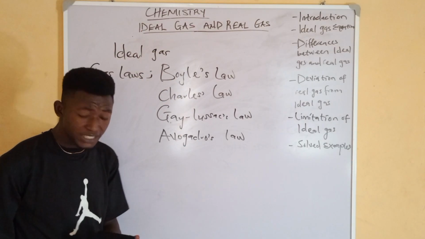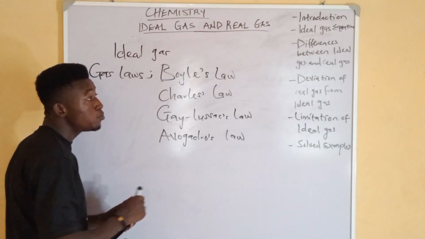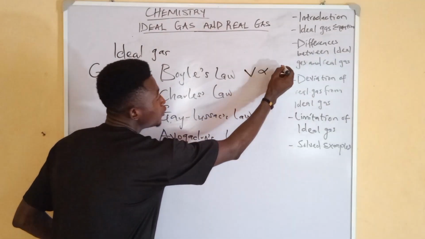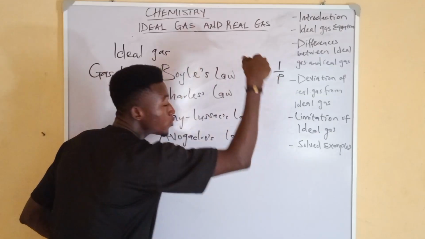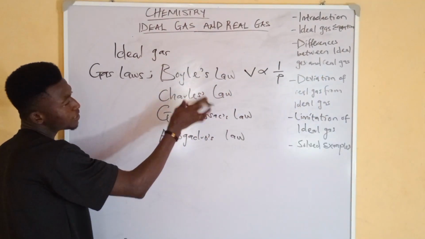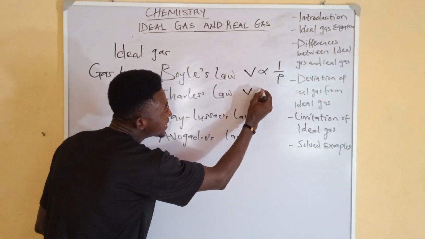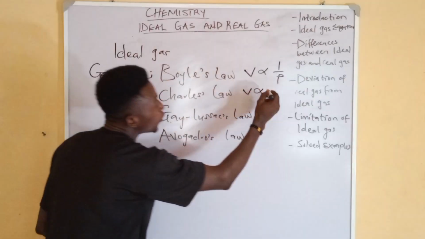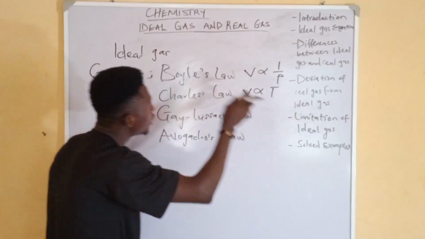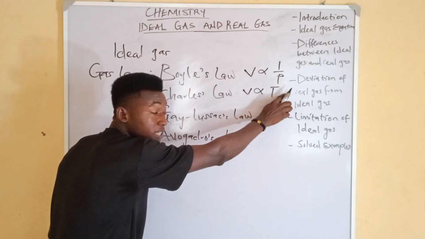From our basic understanding, you remember that Boyle's law states that the volume of a given mass of a gas is inversely proportional to its pressure at constant temperature. So in Boyle's law, temperature is constant. Is that clear? Charles' law states that the volume of a given mass of a gas is directly proportional to its temperature, provided that pressure remains constant. So in Boyle's law, temperature remains constant. In Charles' law, pressure remains constant.